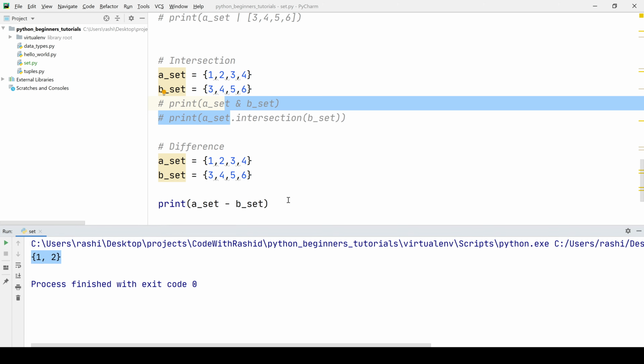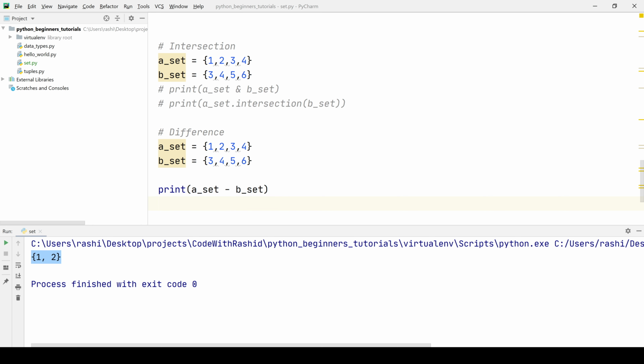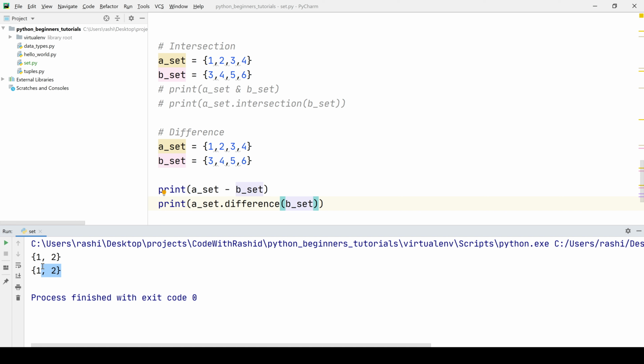If we want to achieve the same thing using the set function, we can do it like A underscore set dot difference and then B set, and the output will be the same. So these are the mathematical operations that we can perform on sets. There are a lot of other operations that we can perform. You can simply search on Google and then perform those operations on sets.